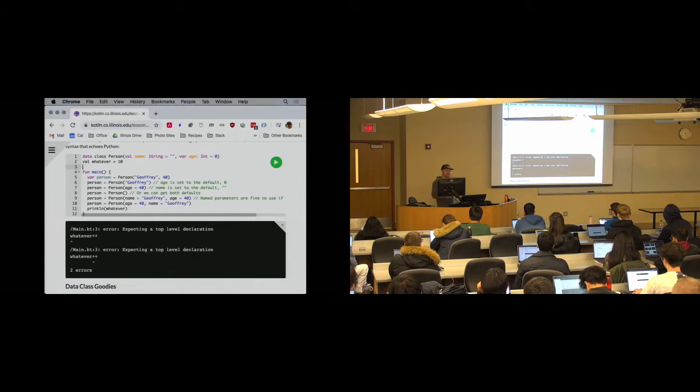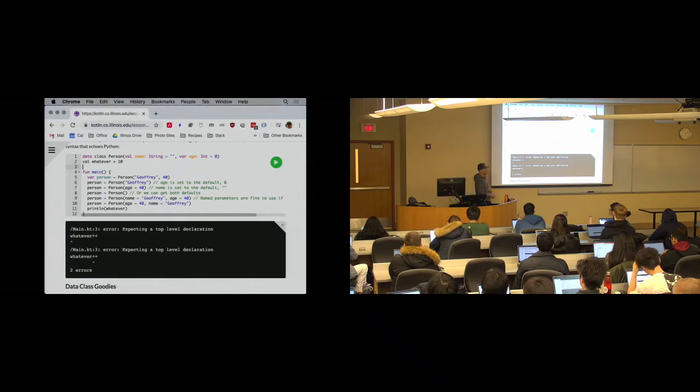Kotlin scripts, on the other hand, can contain loose code. So Kotlin scripts can contain modifications to variables, very similar to what you might be used to with Python or JavaScript or whatever. I could just write code in my Python file from top to bottom, right? And it just will execute that, right?